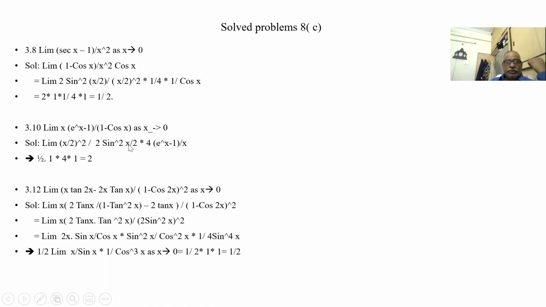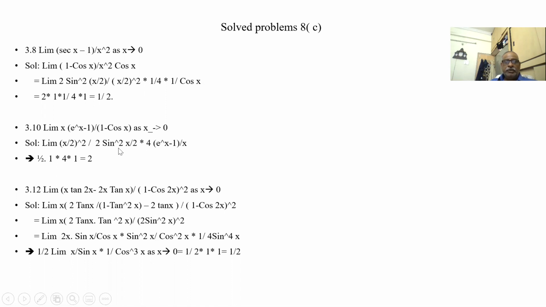So I am dividing this x by 2 by another x by 2 whole square, and the 4 is kept here. So we have taken x square here. Now x is already there, so I have to divide it by another x. So this x has come here: limit of (e to the power of x minus 1) by x. So this is converted into two forms: (e to the power of x minus 1) by x into x square.